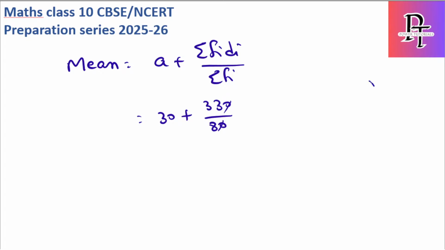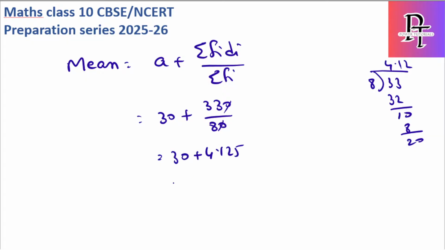Check your answers once again, Shravani. Because 33 by 8: 4 eights are 32, 10 remains, 8 ones are 8, 20, 8 twos are 16. So it is 30 plus 4.125. It should be 34.125. Can you check the mean formula once again?